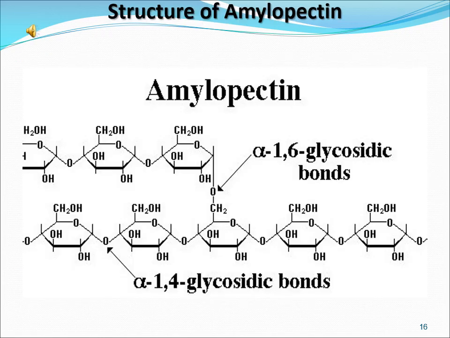Here we see the structure of amylopectin. The linear bond is alpha 1,4. The glycosidic bond is present between C1 of one glucose unit and C4 of the other glucose unit. The branched bond is also available, which is known as the alpha 1,6 glycosidic bond.